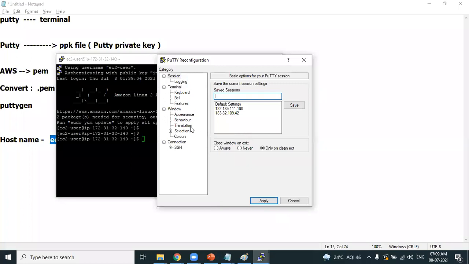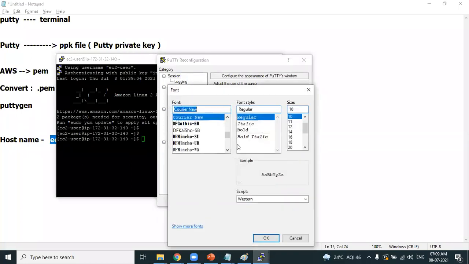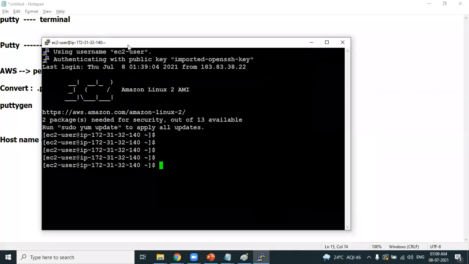For better visibility, so that it will be very clear. I hope this is better now. Yes, you have successfully connected to the Linux machine. You might have a question: Sunil, what is the proof that you have successfully connected?